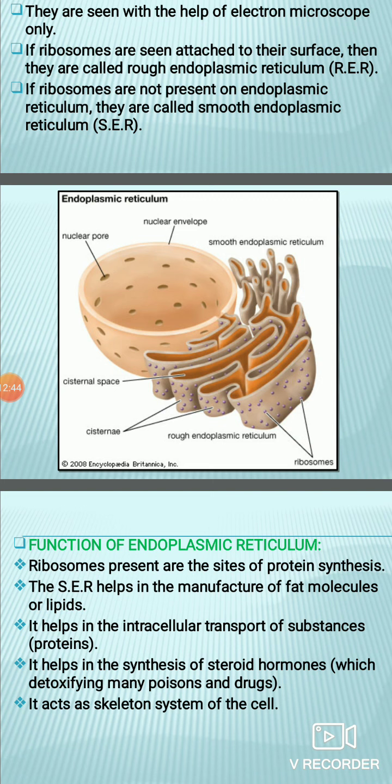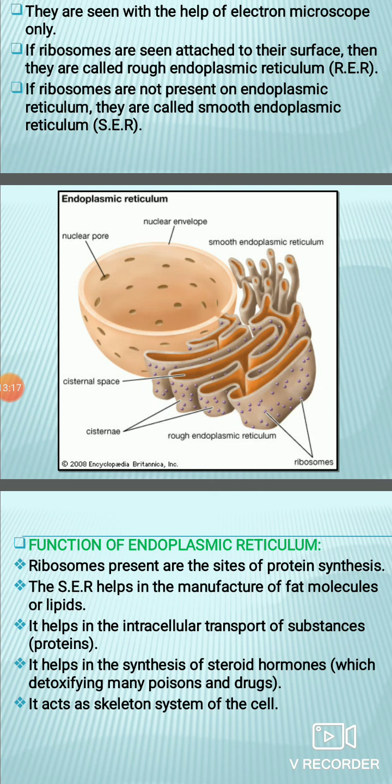Endoplasmic reticulum acts as a circulatory system and helps in the transportation of materials in a particular direction. You can see that it acts as a circulatory system of the cell because it is scattered throughout the cytoplasm from the nuclear membrane to the cell membrane, isn't it? It is also present in the form of a network-like structure, as I have already told you, so it also provides a kind of mechanical support and shape to the cell.